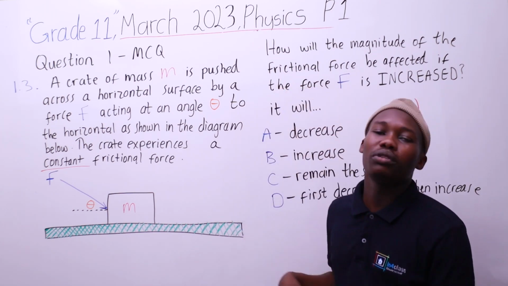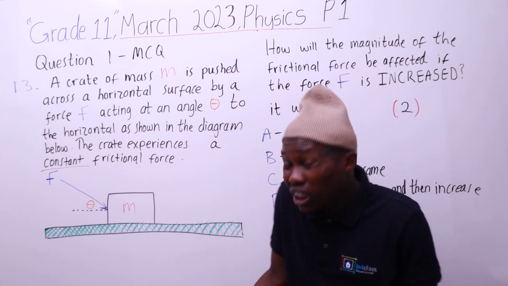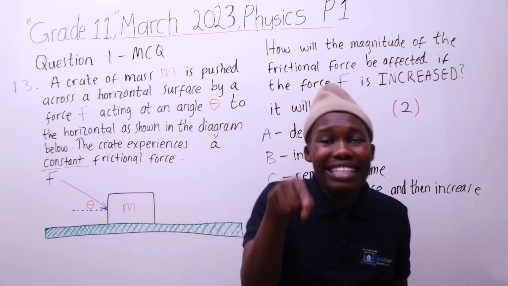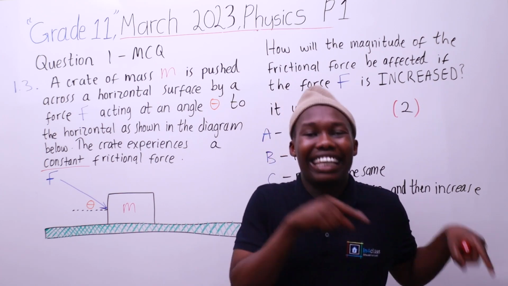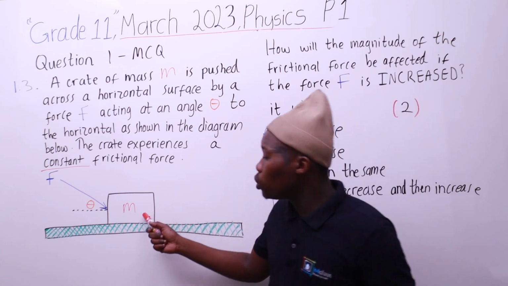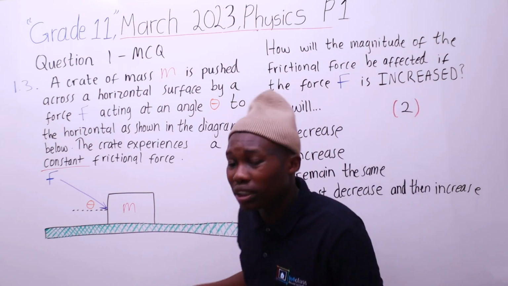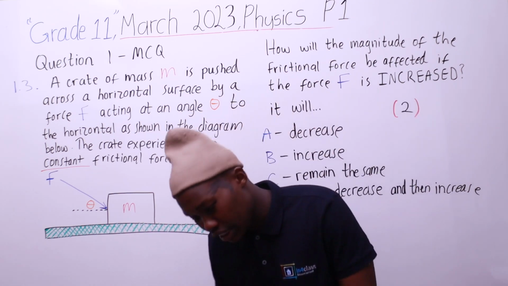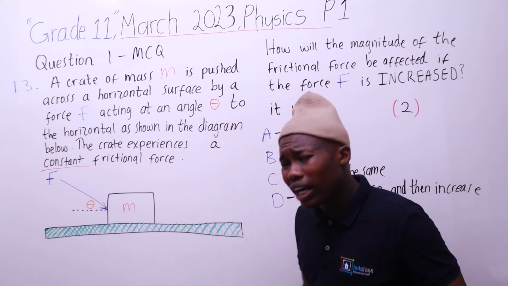Let's just say if you're pushing it with 10 newtons, izohamba, but there will be some sort of friction, angithi. But masuyipusha kakhulu uyayindezela kuyona isurface. And then the time you push, kuba nzima ukuyipusha mawuyipusha kakhulu. The more energy you add, the harder it gets for you to push it. So same concept. The more we push her with a greater force, uzopusheka abe even closer to the surface, and then it will increase the coefficient of kinetic friction, which determines if friction is over multiplied by what number.